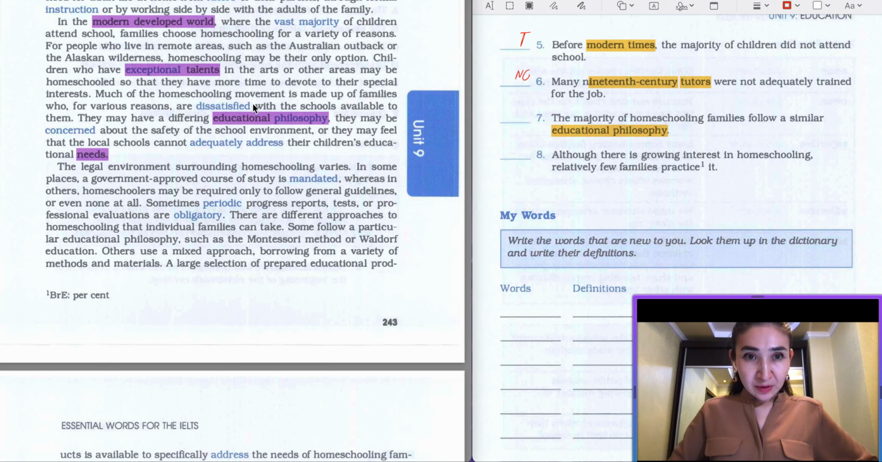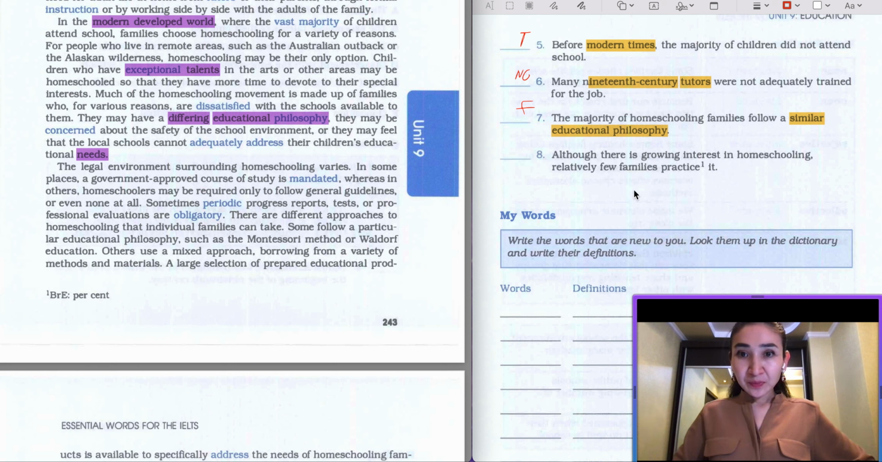So here they were saying about differing educational philosophies, so they were not following the same. So the answer is going to be false. If you don't get that, I can highlight the keywords here. Here it's going to be similar, just to get the answer, and here they were saying differing. It's just different. They were saying about different educational philosophy. Here in the question, a similar educational philosophy is basically the same, but it's not. It's different according to the text. So the answer to this question is going to be false.